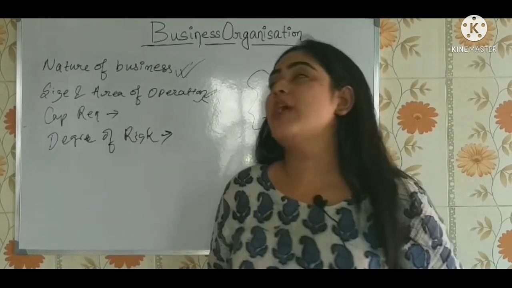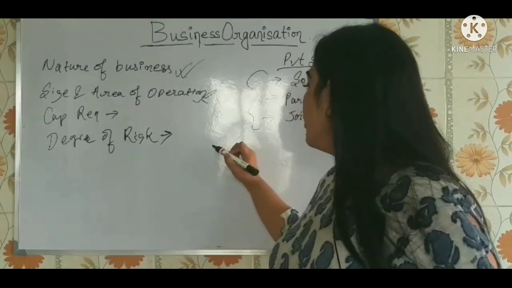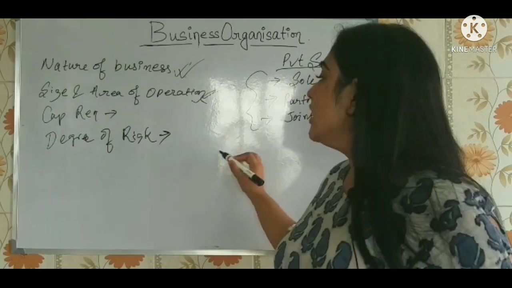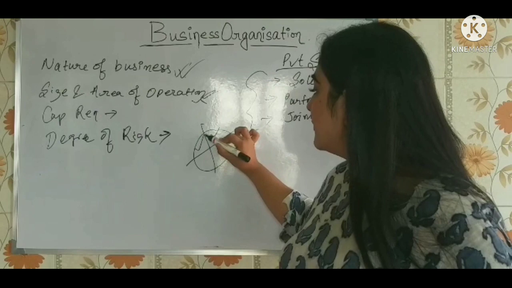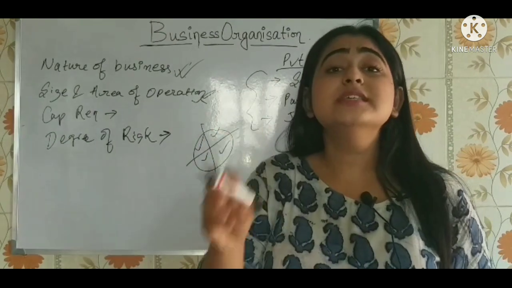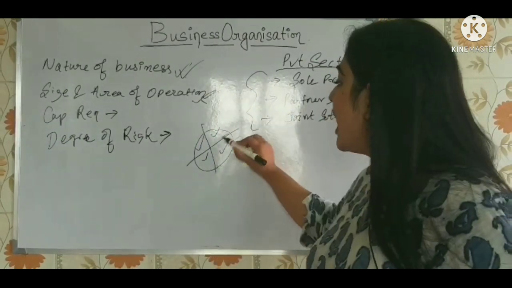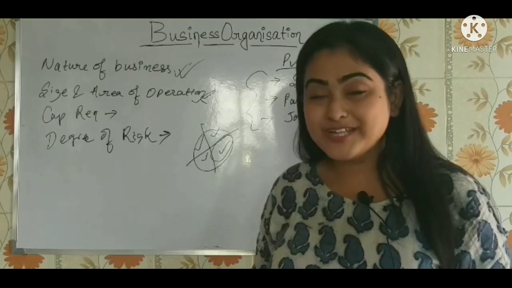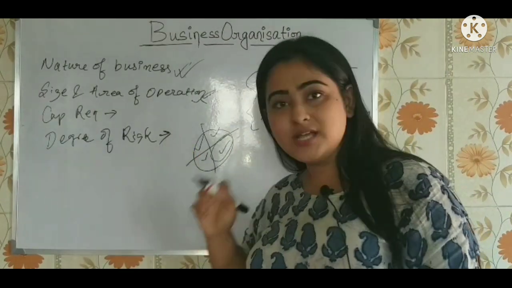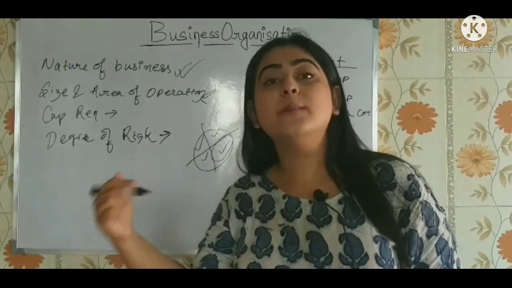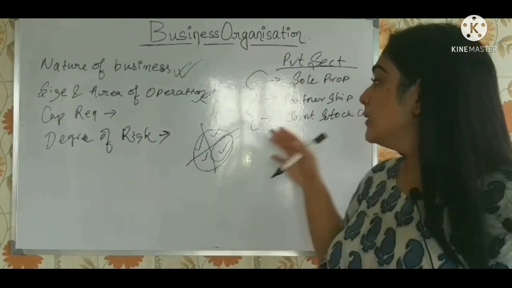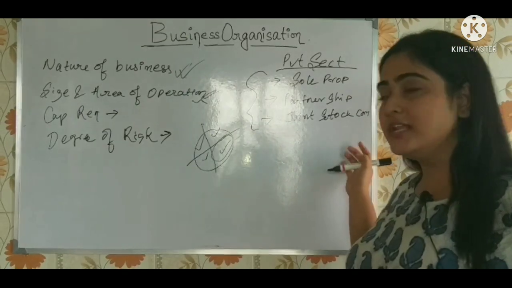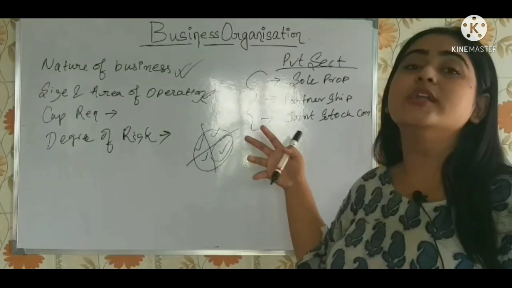But in case of partnership, whenever you go for 2-3 partners, they have a share in the capital, right? So their liability is limited to the share of their capital. Limited liability means the degree of risk involved is lesser. As well, in a joint stock company, the business has a different identity, and the owner has a different identity.